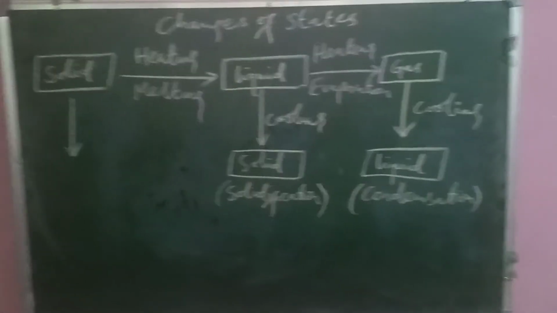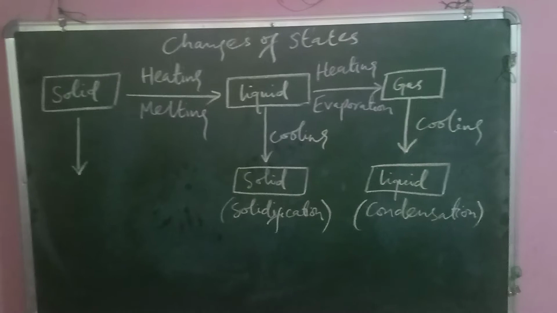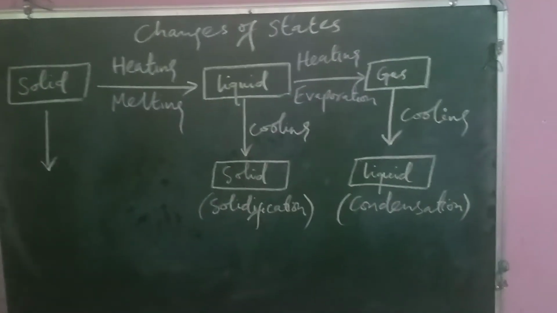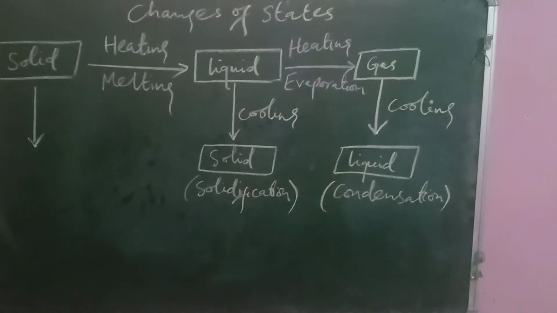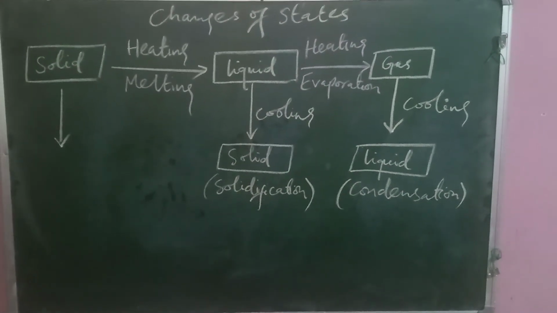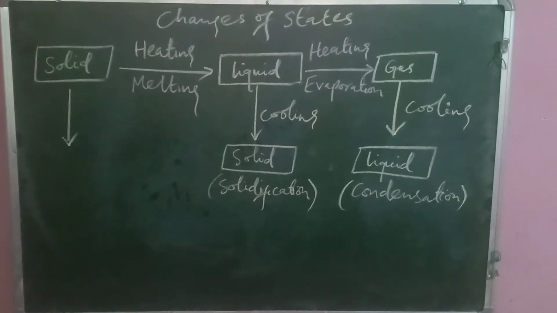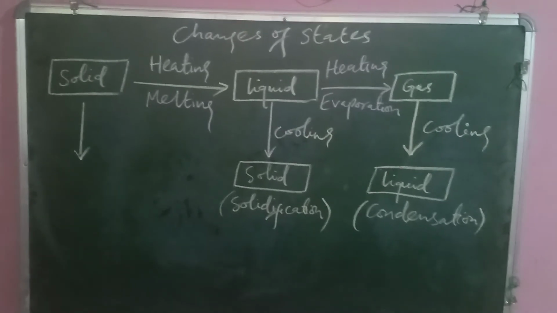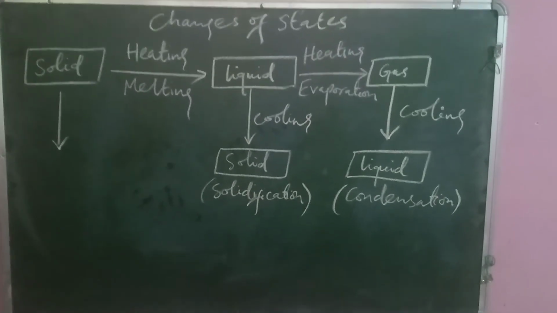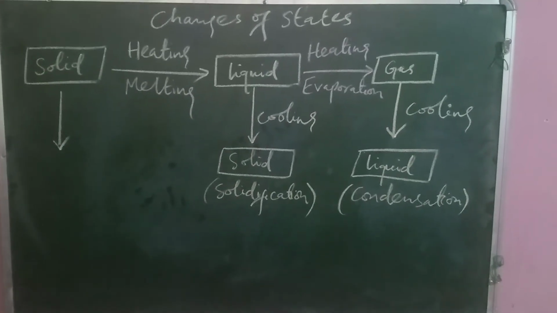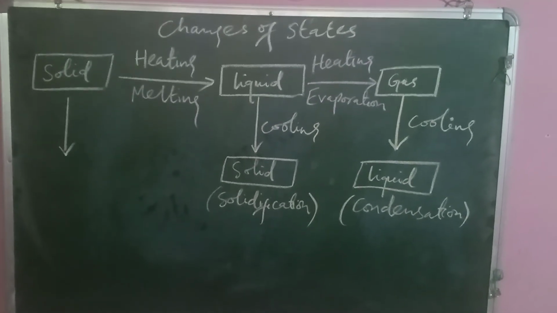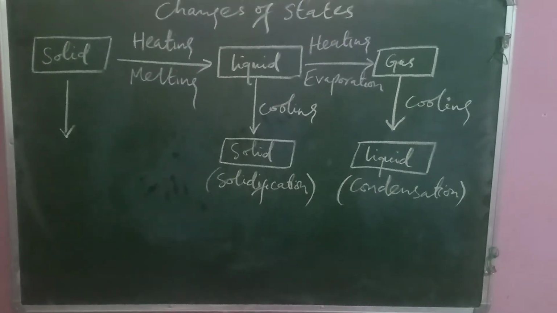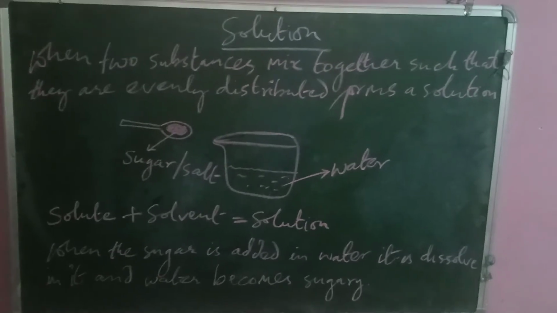And when the gas form is kept for cooling and turns into a liquid form, it's called condensation. So you should have a clear concept of this, so that there will be no confusion: from solid to liquid, liquid to gas, and from liquid to solid, and gas to liquid. Okay, moving on. So solution.